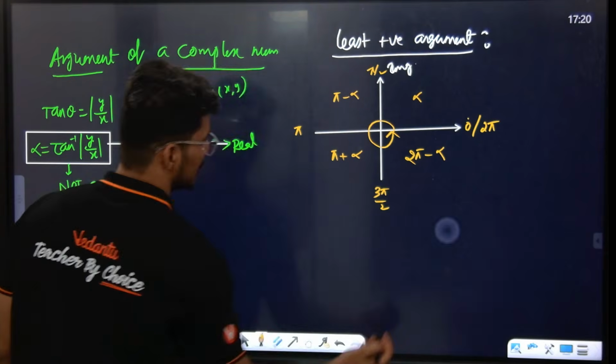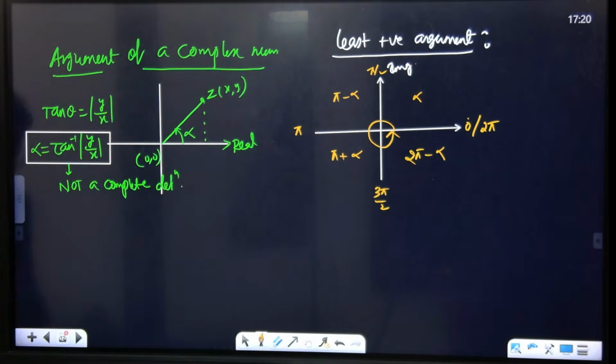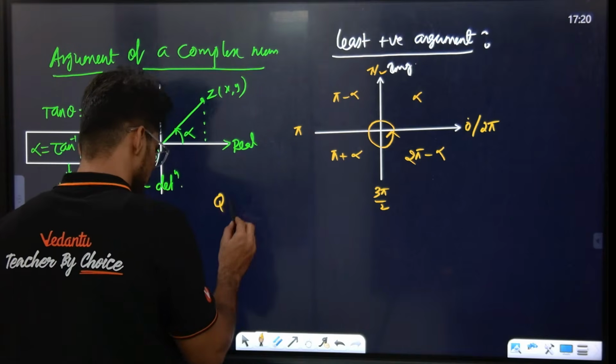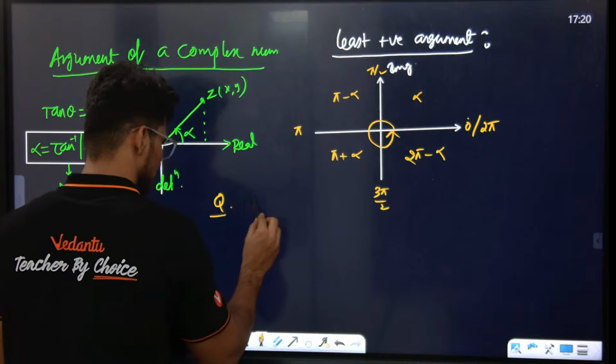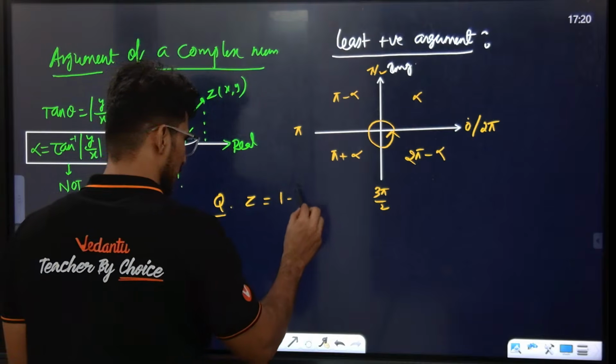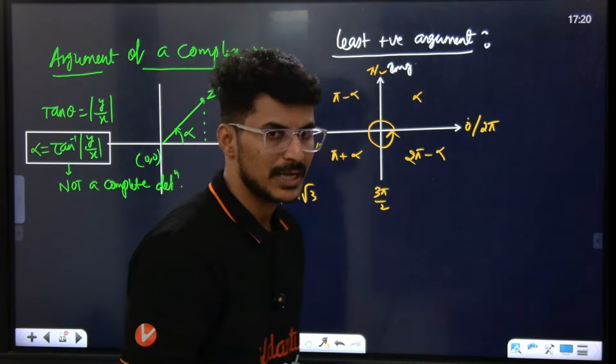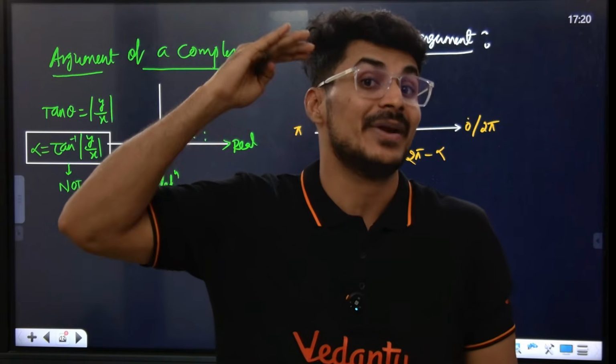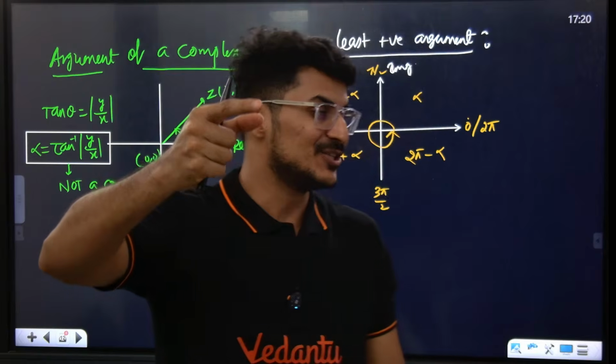For the complete definition, if I ask you to find the argument of a complex number, for example, z is equal to 1 minus i root 3. This is a complex number. How do we find its least positive argument? Look at the board.